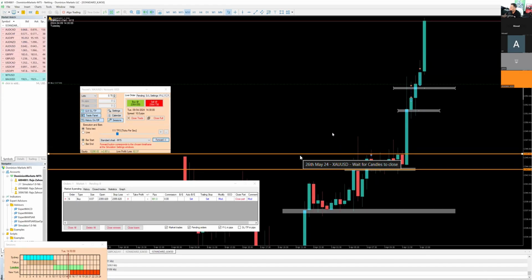Oh, whoa. This is where runners, oh my god. I wasn't even expecting this. Wish I had the 50% close, but it's still good, like a 0.07 lots.